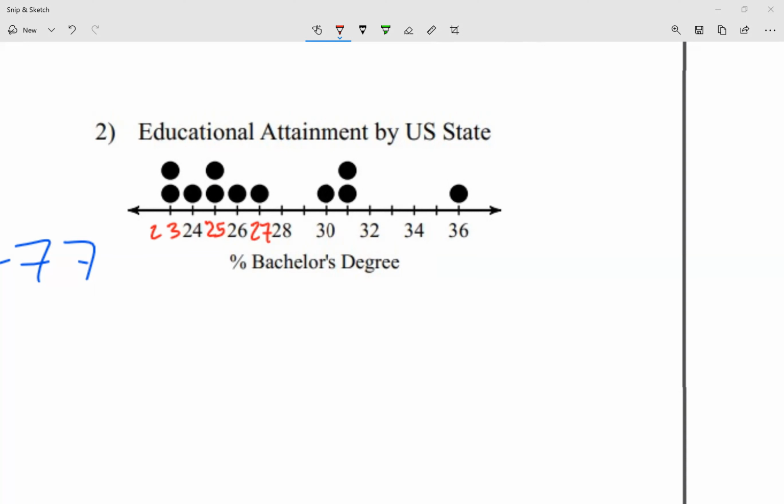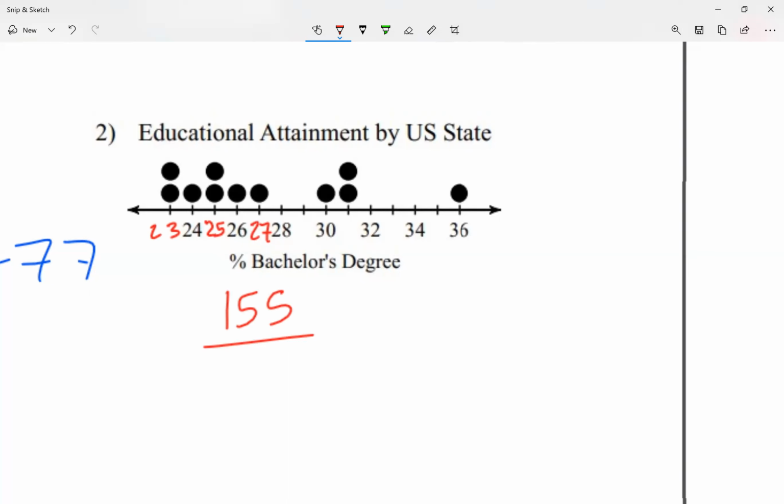Okay. So I got 155. So I added all my numbers and it gave me 155. Now let me divide this by how many numbers I have.